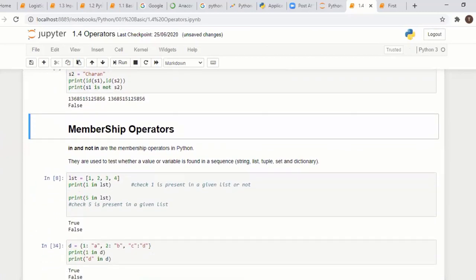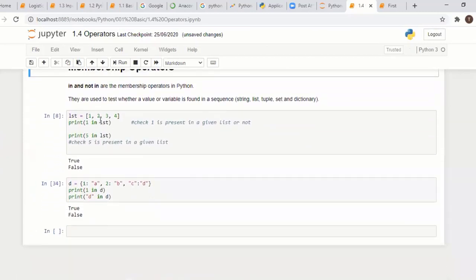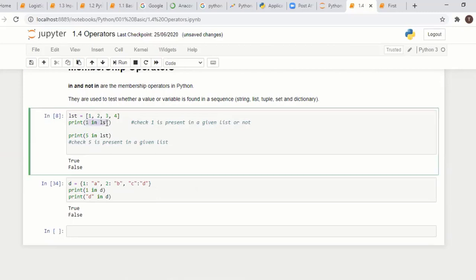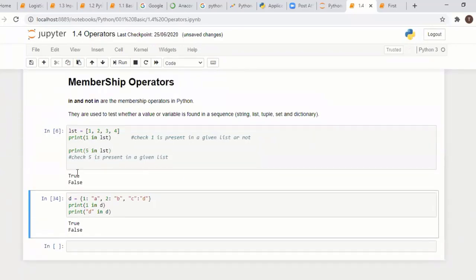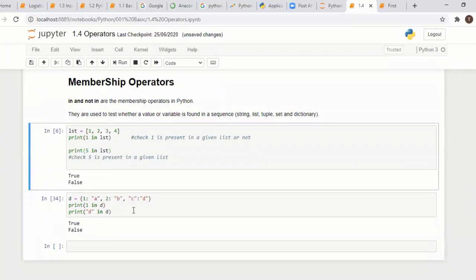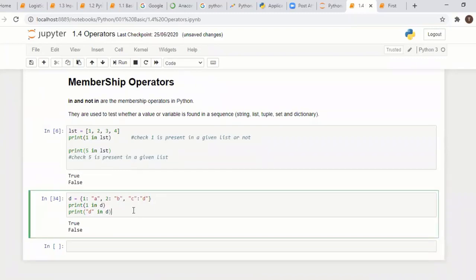And then membership operators. Membership means we have a list, and if you want to check whether one item is there or not, you can use the in or not in operator. You can print 1 in list, to check whether 1 is there or not. It returns true or false. Here we have a list 1 2 3 4, and we are checking 1 in list with the in operator. There is no 5, so we check whether 5 is there or not. For 1 it returns true; 5 is not there, so it returns false. You can check like this in a dictionary also.